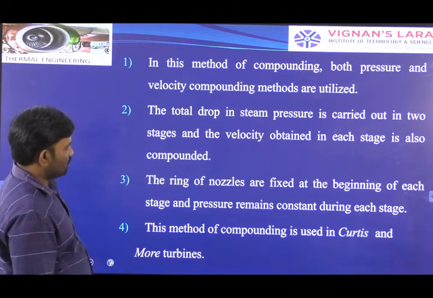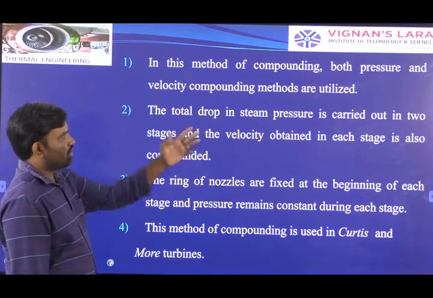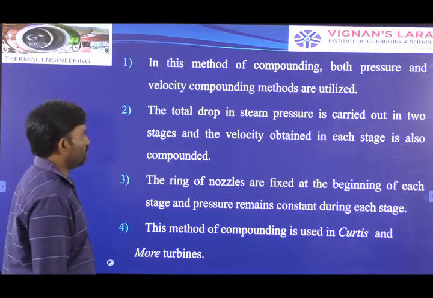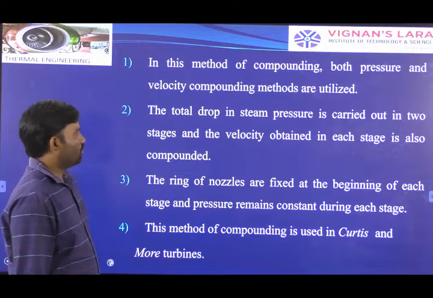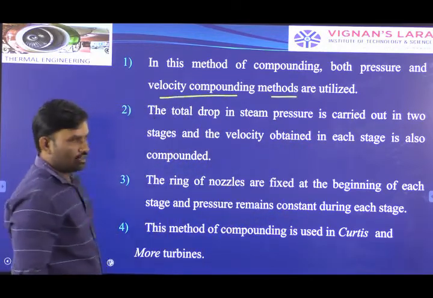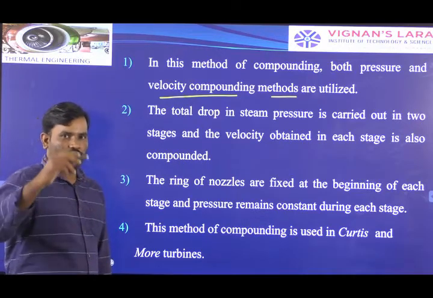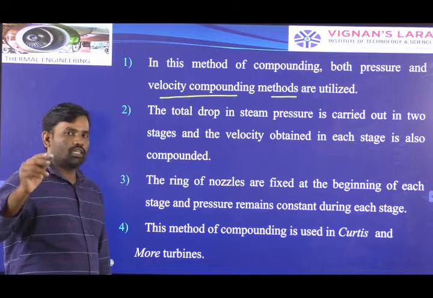The explanation also you can easily write by seeing the diagram itself. In this method, compounding of both pressure and velocity is done, that is, the pressure and velocity compounding method. That means we are dividing the pressure and we are dividing the velocity.